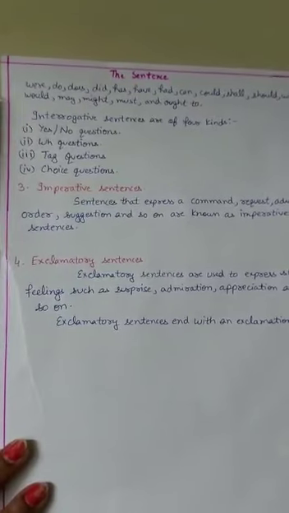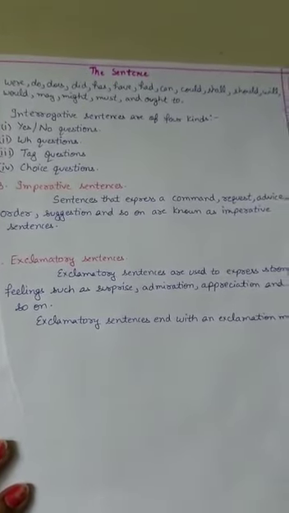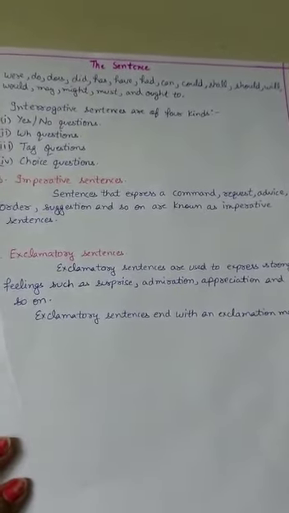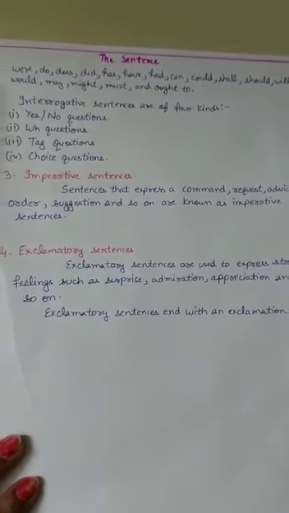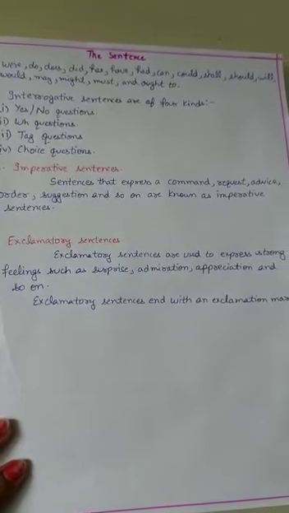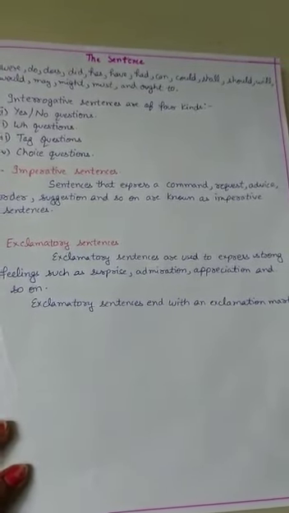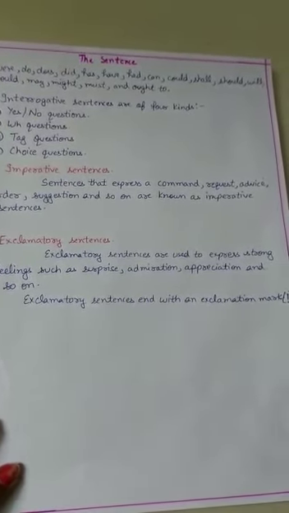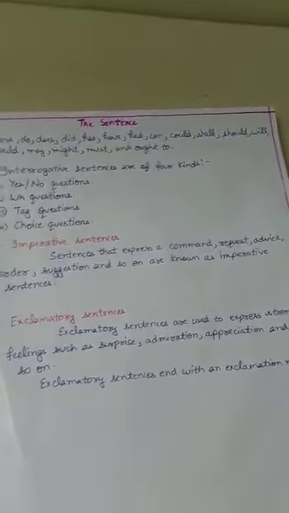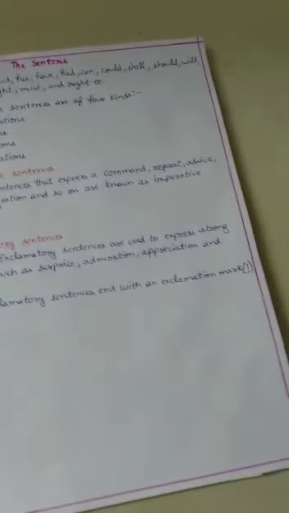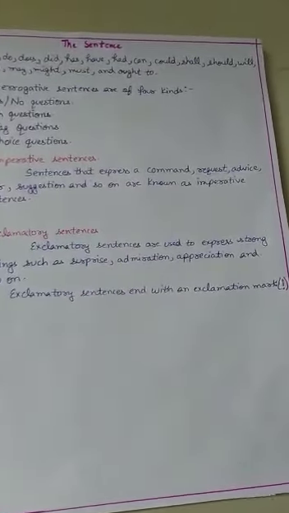And the last one is exclamatory sentences. Exclamatory sentences are used to express strong feelings such as surprise, admiration, appreciation, and so on. Exclamatory sentences end with an exclamation mark.